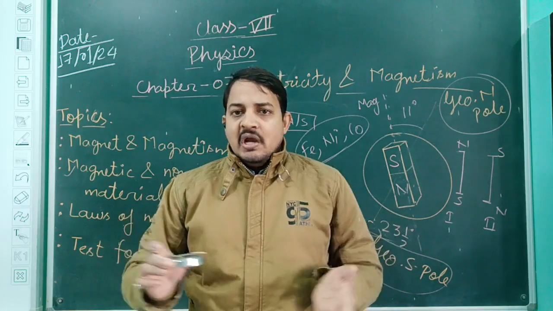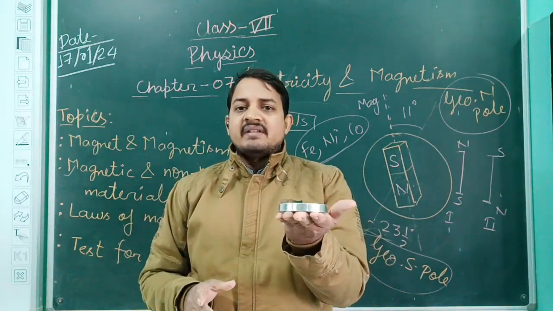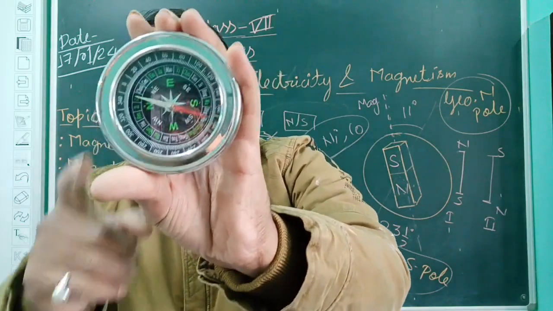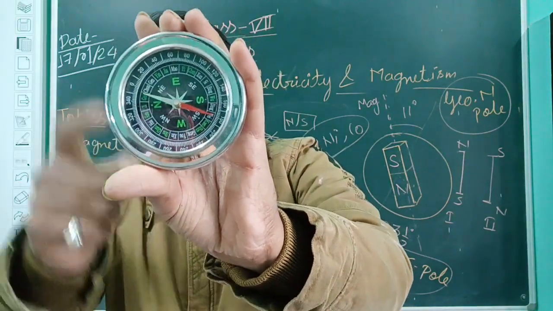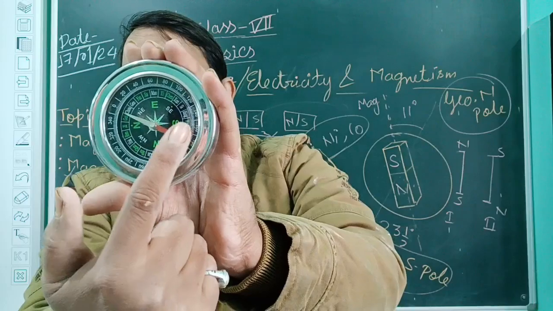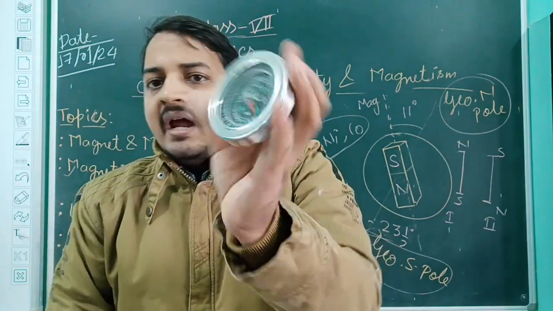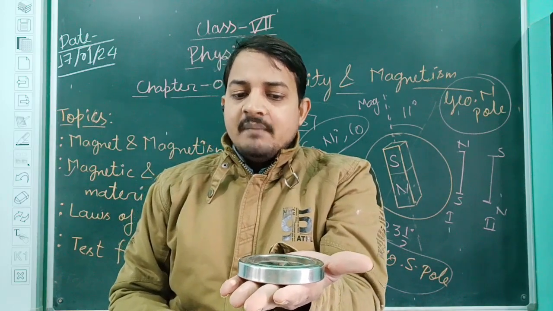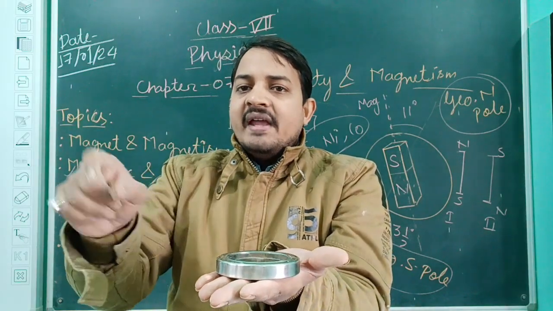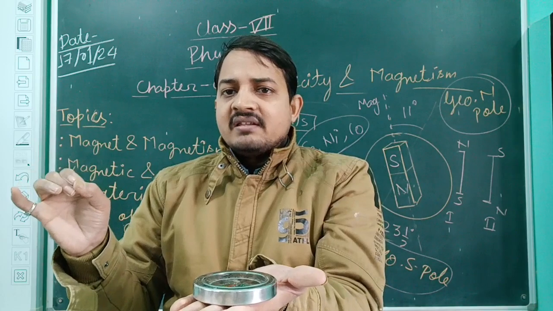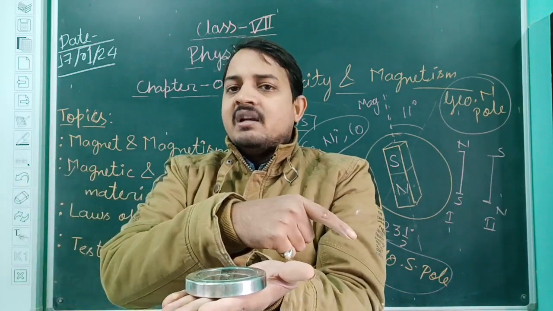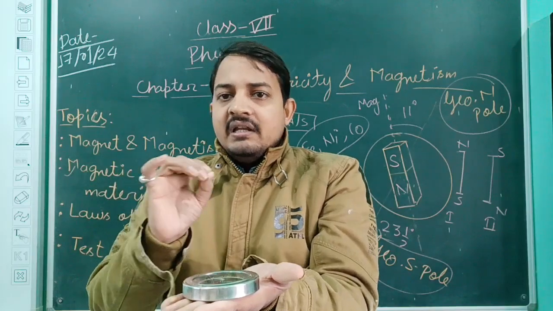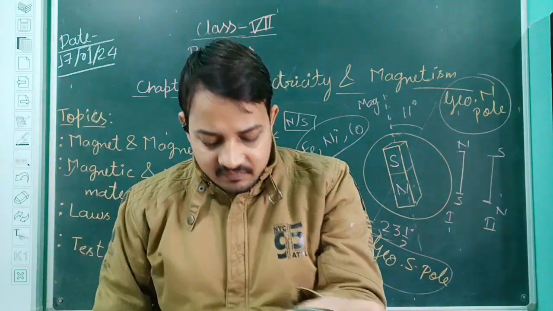You have to do nothing. You have to simply place the magnetic compass on a plane surface, and if you see very clearly, every magnetic compass has some directions mentioned, and the red color is representing the north pole. And if you keep it on the plane surface, what will happen? After some time, the red symbol where it comes to stop is known as the north side, and the other side is representing the south side. And if you know the north and south, you can easily identify the east and west.